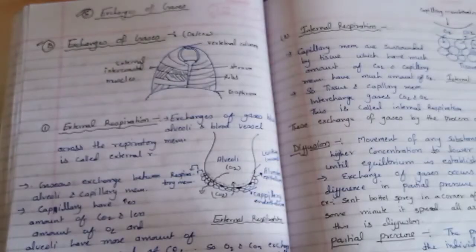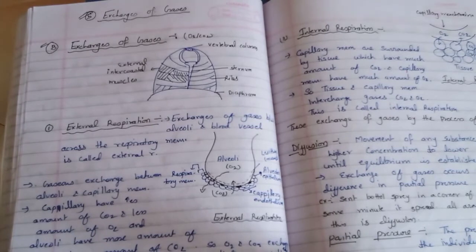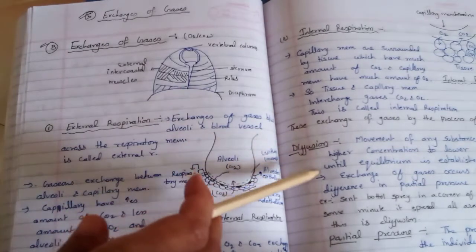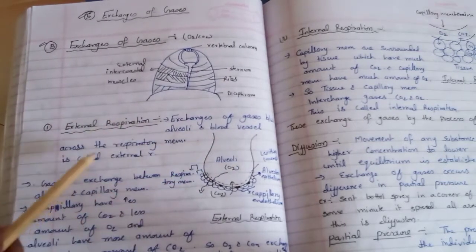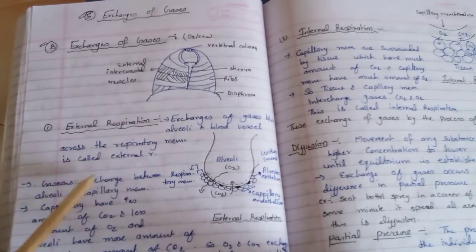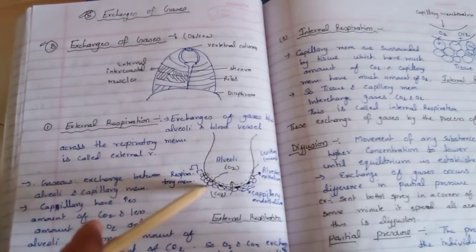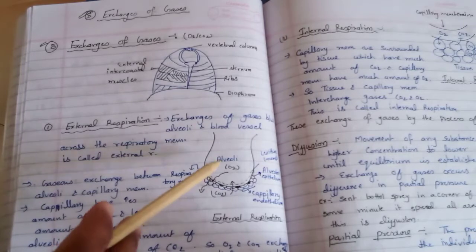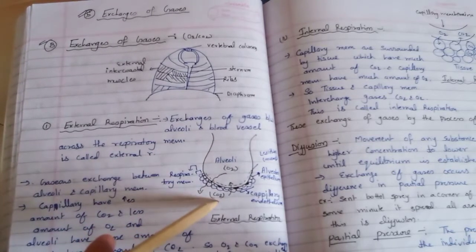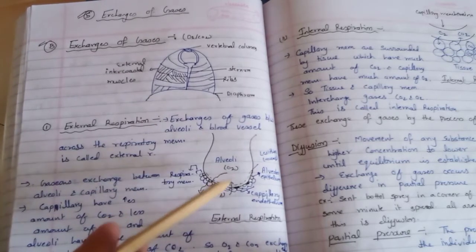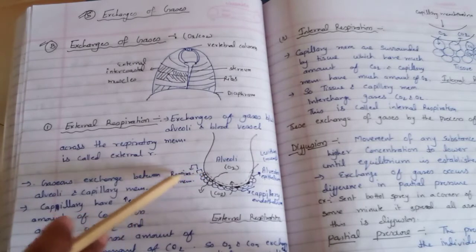Now this is the exchange of gases, meaning O2 and CO2. In the exchange of gases, there is external respiration and internal respiration. In external respiration, the exchange of gases between the alveoli and blood vessels across the respiratory membrane is called external respiration. This is the alveoli and there are blood capillaries present. In the alveoli there is O2 present, and in the capillaries there is CO2 present. In between the alveoli and capillaries, this is the capillary endothelium and this is the respiratory membrane.